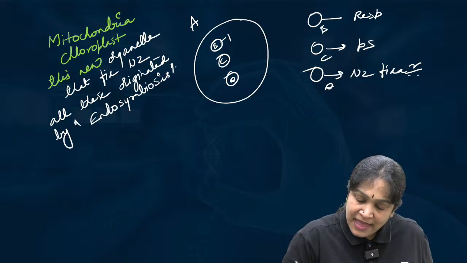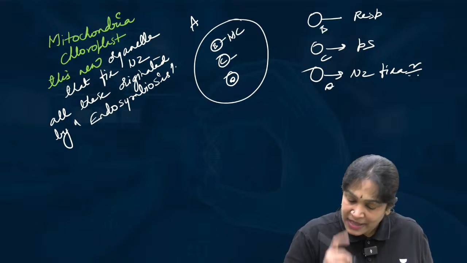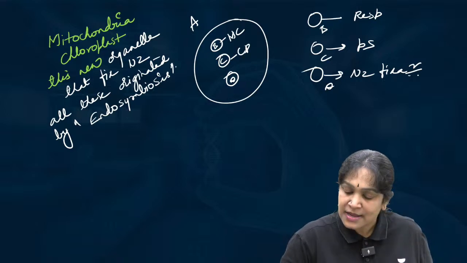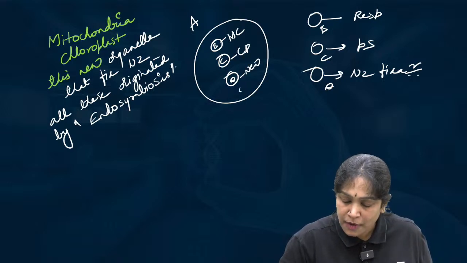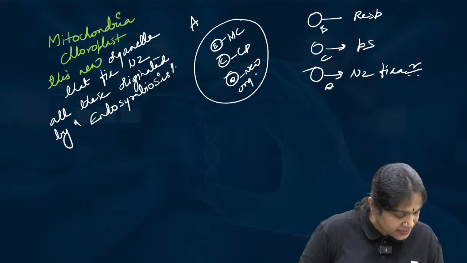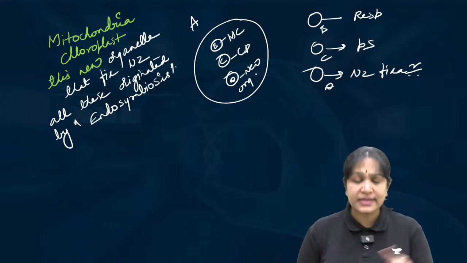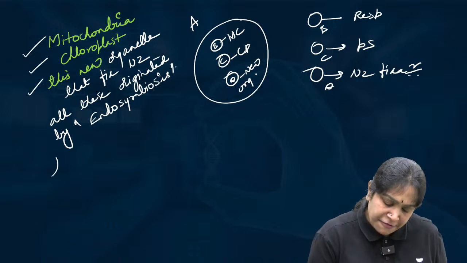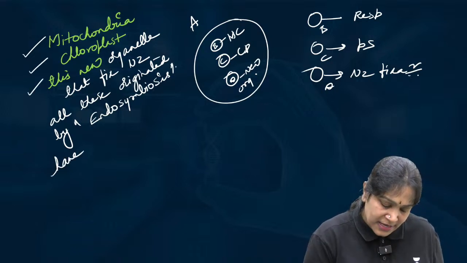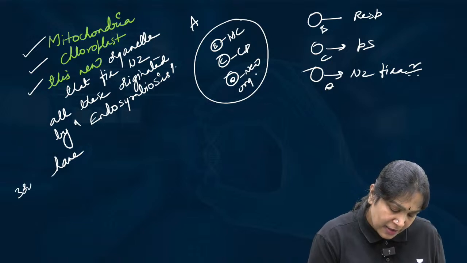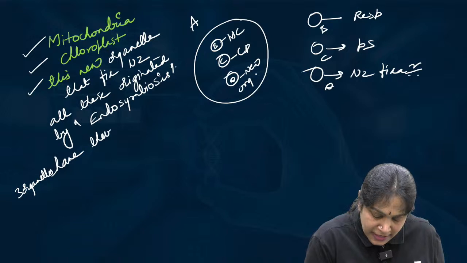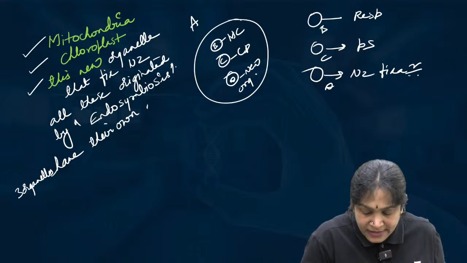Okay. B became mitochondria. And C became chloroplast. D became this new organelle. I hope it is clear. That is the reason why these 3 organelles have their own DNA.